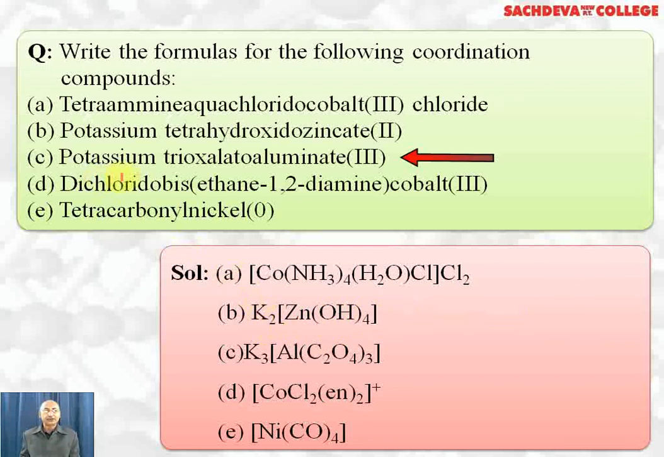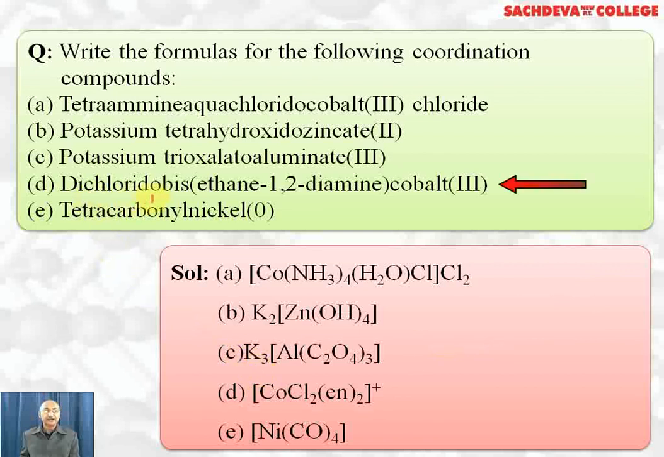Next one is potassium trioxalatoaluminate(III). Aluminium we write in the square bracket, then oxalate ion, and there are 3 moles of oxalate ion, so we write it thrice. Charge on aluminium is +3, oxalate will become -6 because each oxalate ion has -2 charge, so K3 will be outside the bracket, which are counter ions.